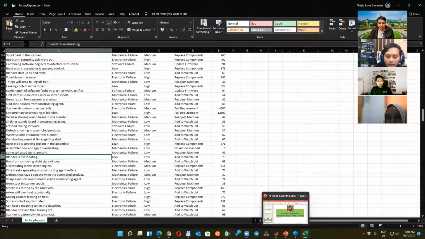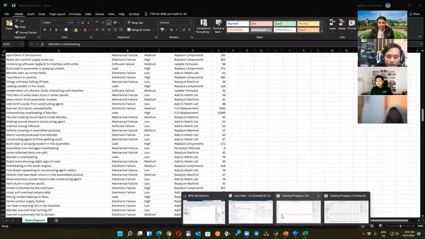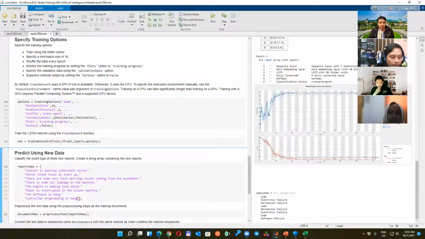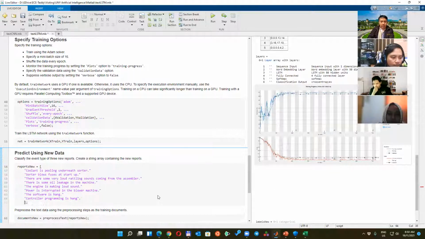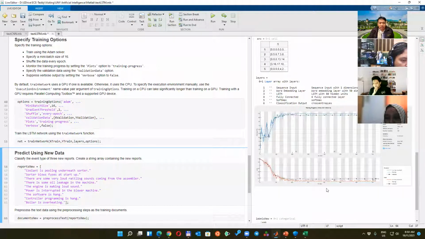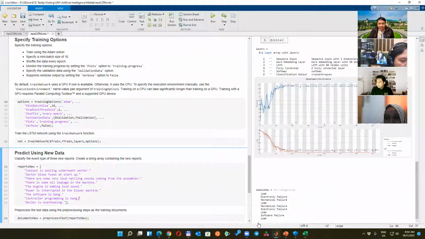Yeah, that's a good question. Let us try. Let's say the machine temperature is overheating. Boiler is overheating. The one that's very hot is normally the boiler, so let's remove that one. Let's see. You can see here, this is leaking. So there is some leaking there.